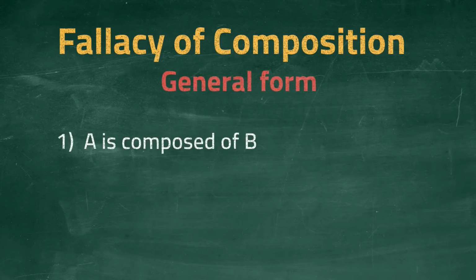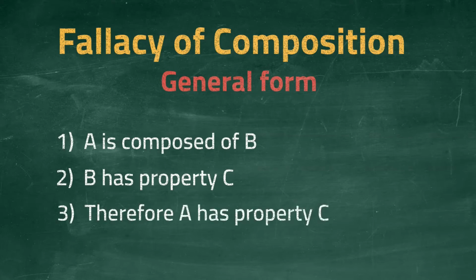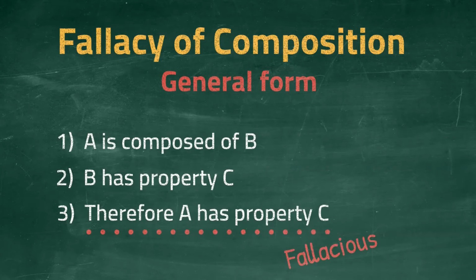A is composed of B. A is the whole object and B is its composite parts. B has property C. The composite parts B have the property C. Therefore, A has property C. The whole object A must also have the property C. The conclusion here is fallacious. It assumes that whatever is true of B, the composite parts, this must also be true of A, the whole